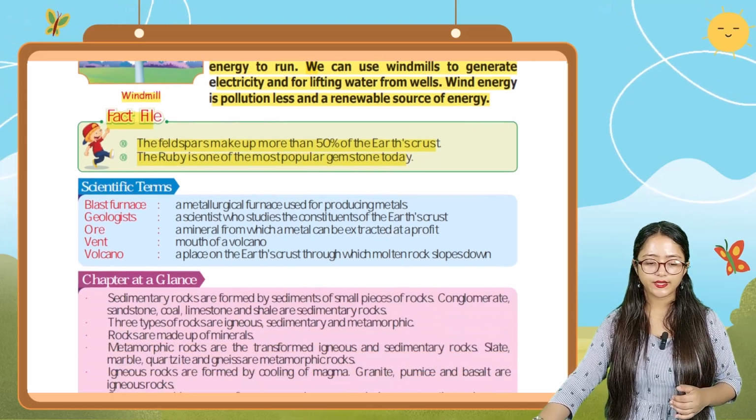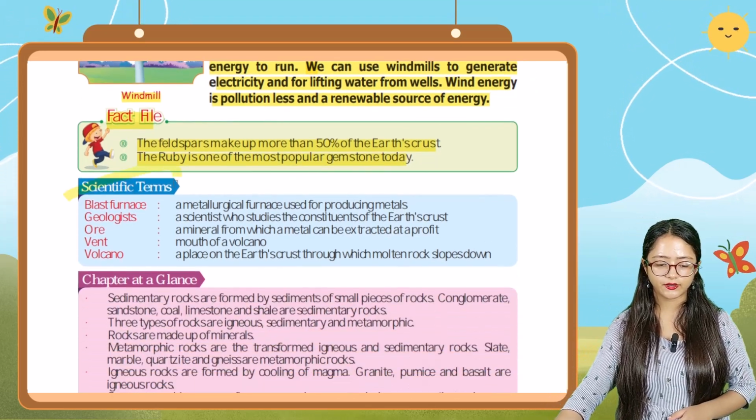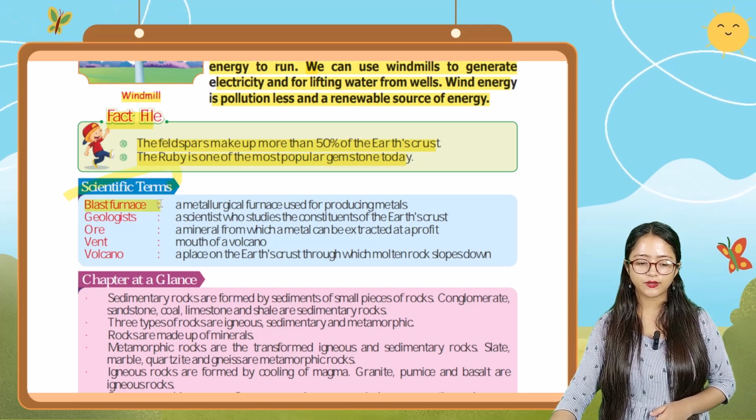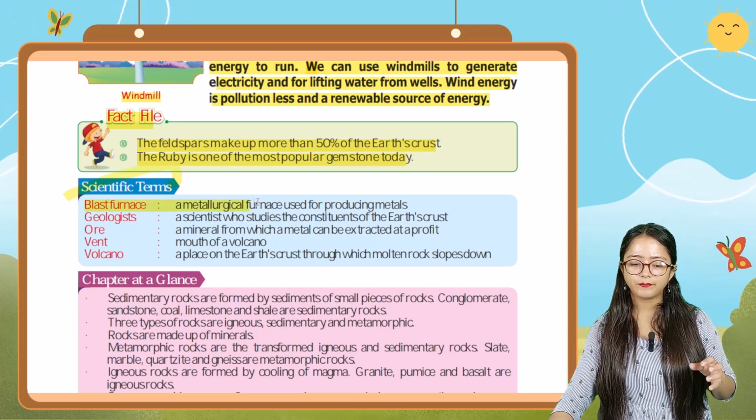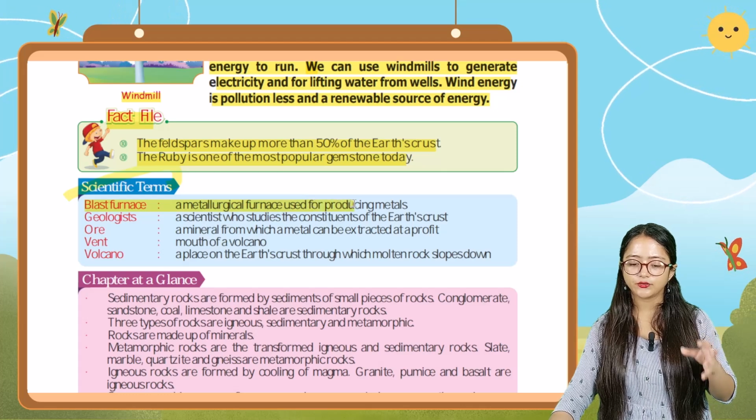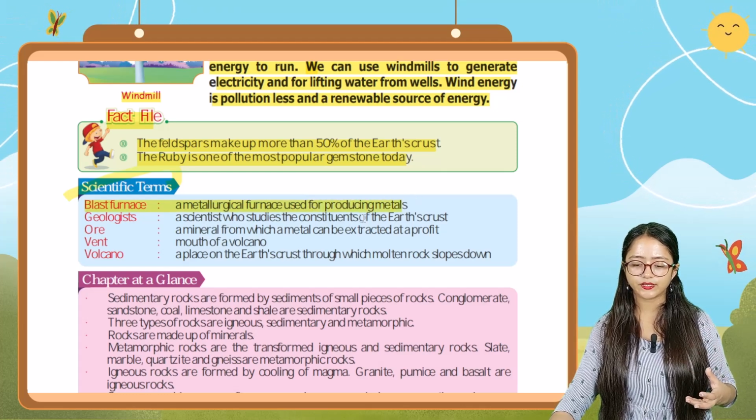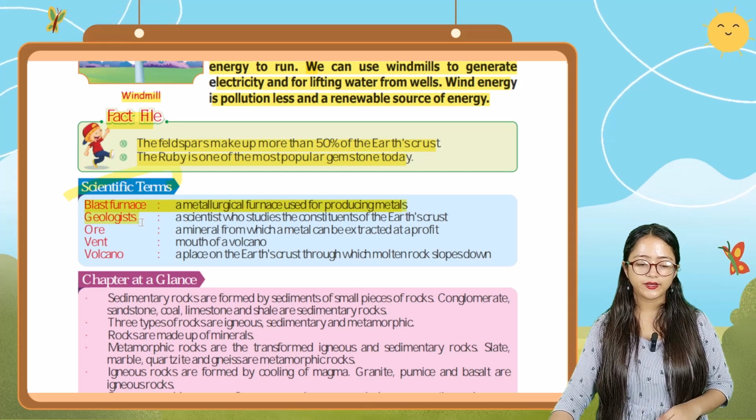Okay. Next, we're going to talk about scientific terms. So the first one, blast furnace. A metallurgical furnace used for producing metals is known as a blast furnace. Okay. Next, geologist.